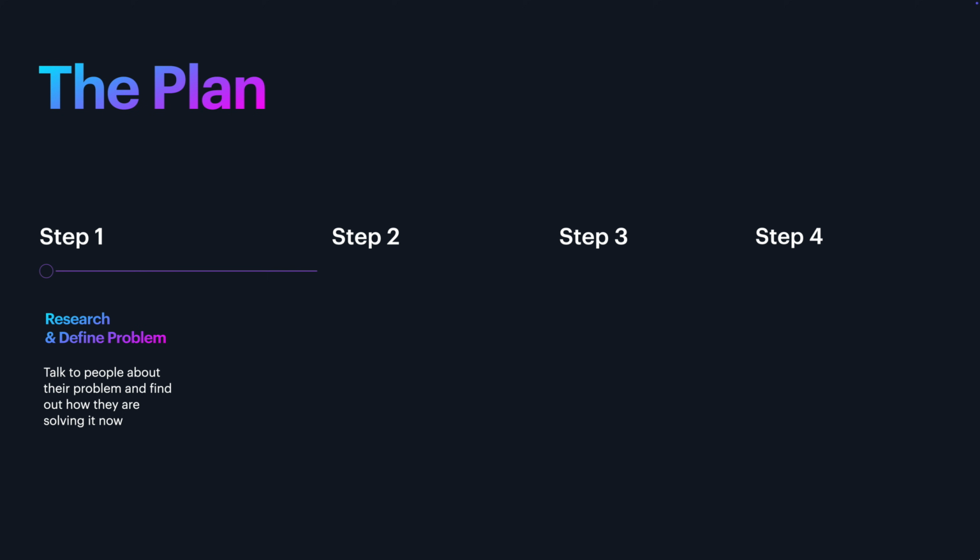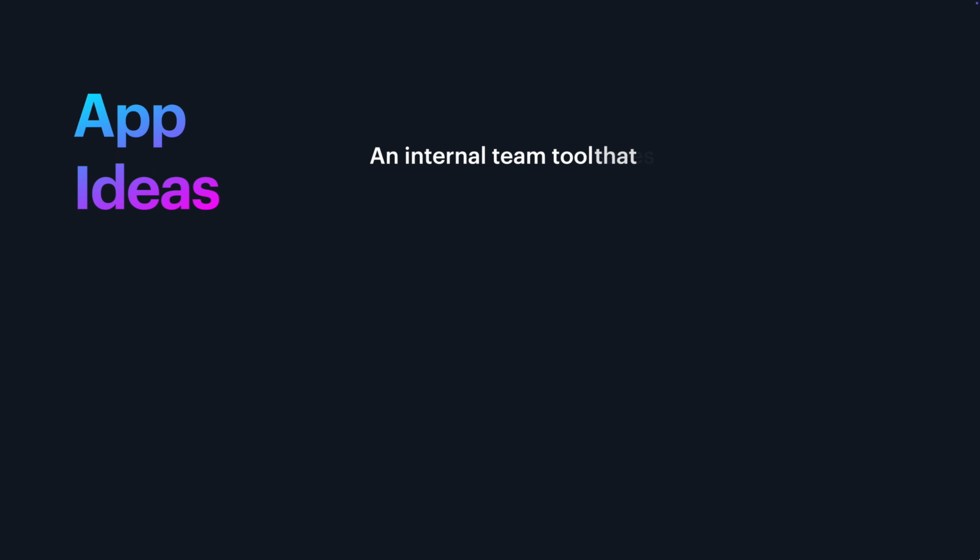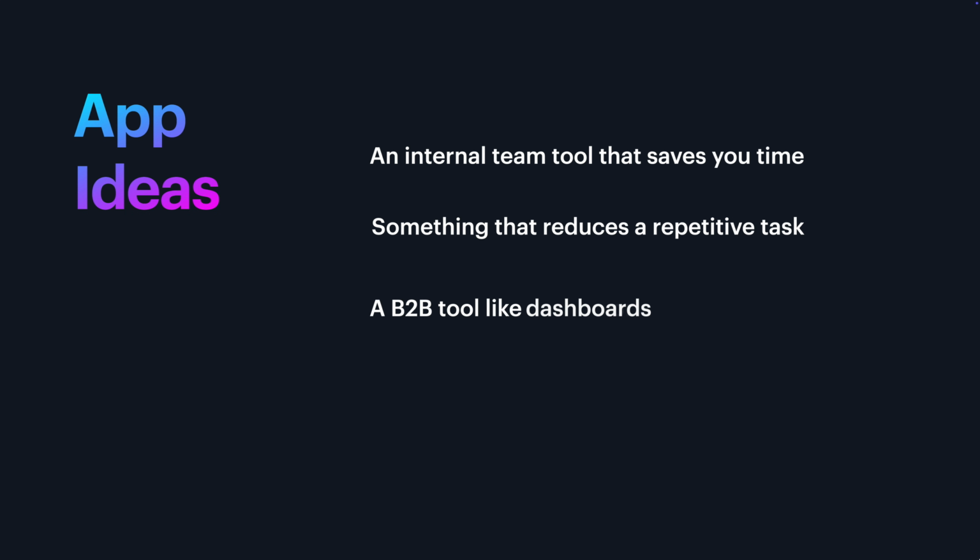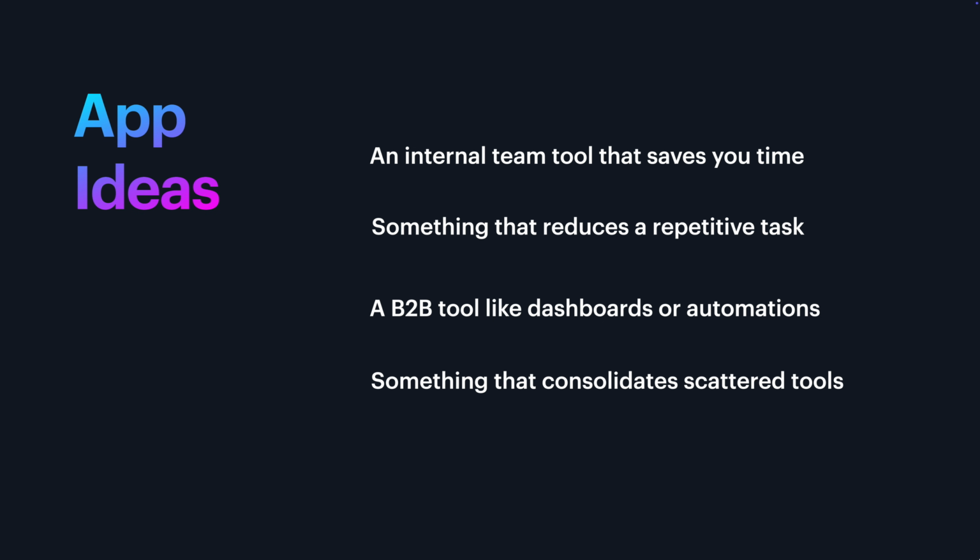Step 2 is planning and strategizing. I need to come up with the features and the UI and the user experience that I want for the app. It doesn't have to be a massive startup idea either. It can be an internal tool that saves you time, something that reduces a repetitive task, a B2B tool like a dashboard or an automation, or something that consolidates scattered tools. And to save myself time here, I'm going to start by enlisting the help of ChatGPT.